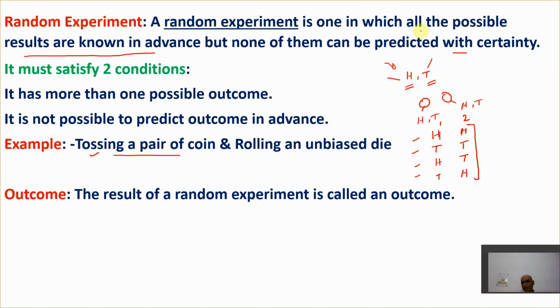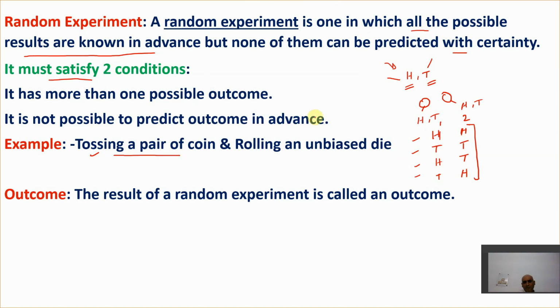So a random experiment is one in which all the possible results are known. We know these are the results which are going to come: head-head, tail-tail, head-tail, tail-head. But none of them can be predicted with certainty. We don't know that certainty, right? So it must satisfy two conditions. That's a very, very important point.